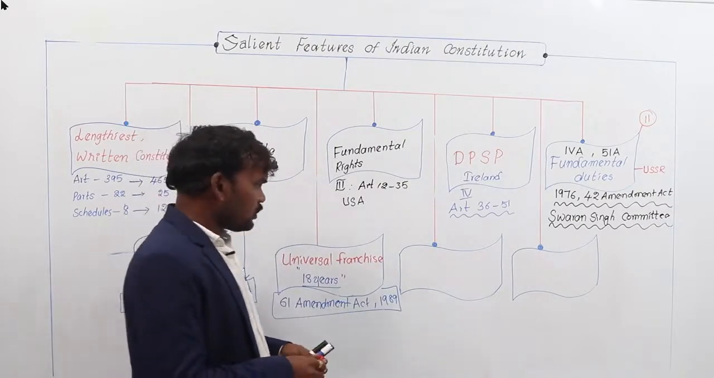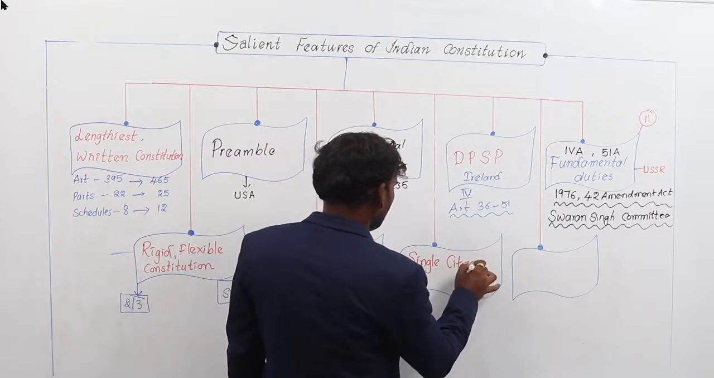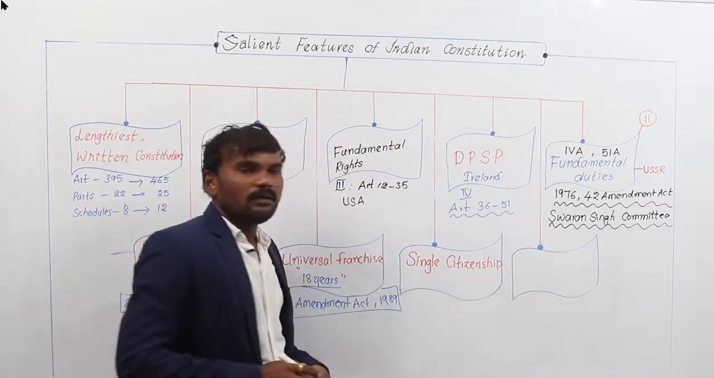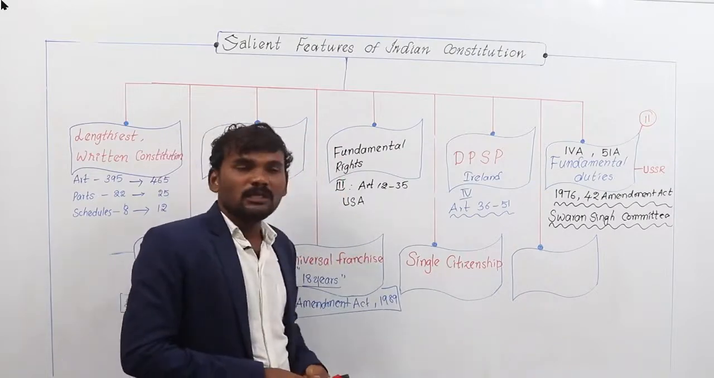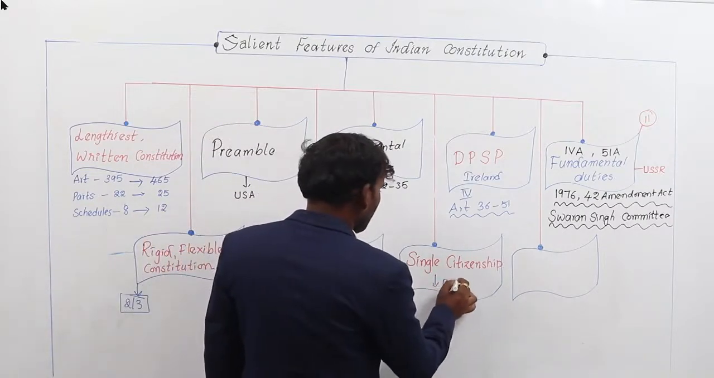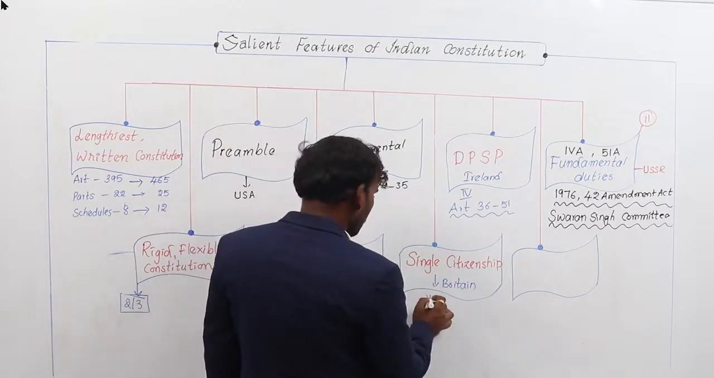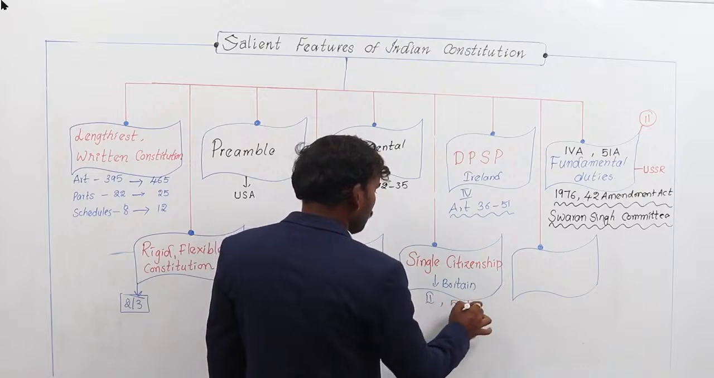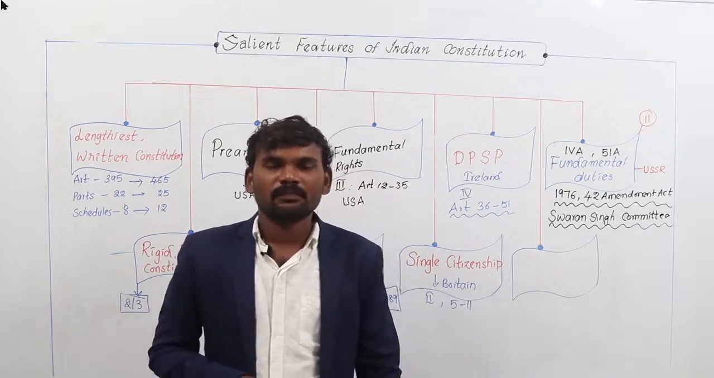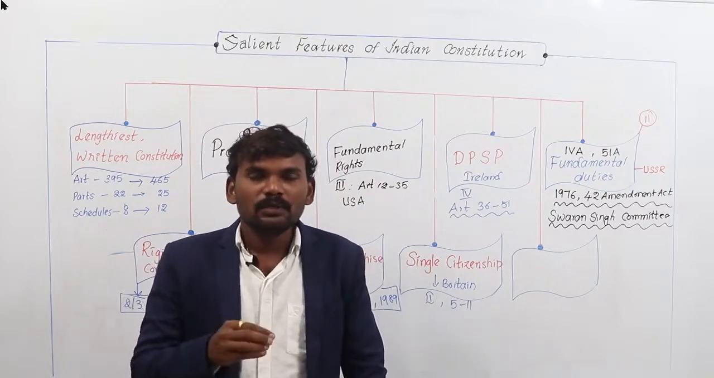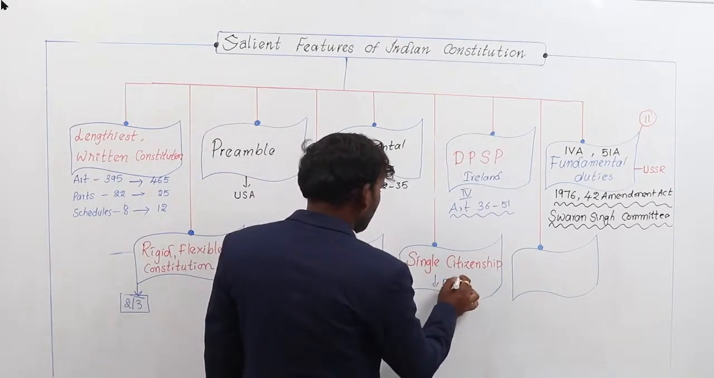Next, single citizenship. In India, only single citizenship is permitted by the Constitution of India. The concept of citizenship is borrowed from Britain. Citizenship is mentioned in the Indian Constitution in Part 2, between Articles 5 to 11. Before August 5, 2019, Jammu and Kashmir, a special status state, had double citizenship.